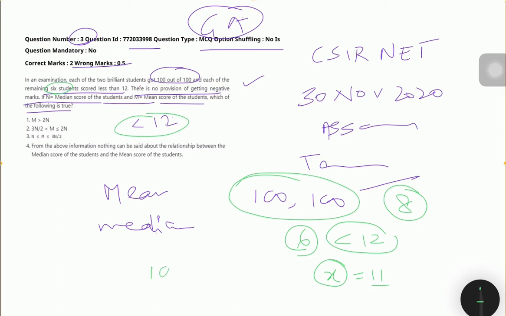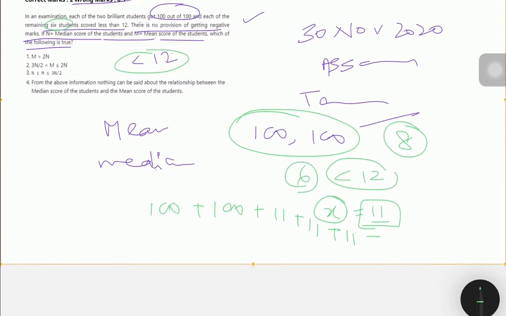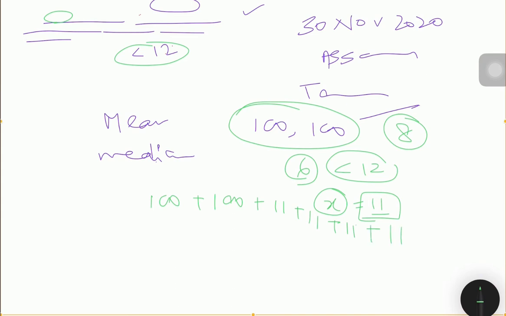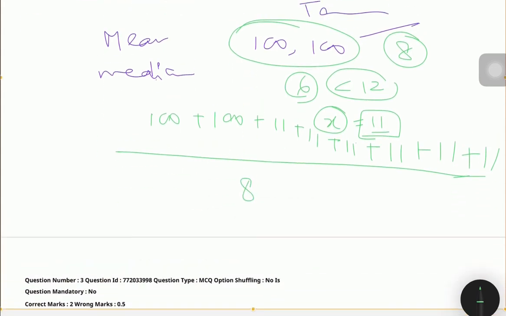So 2 students, if they scored 100 marks and suppose all of the others scored less than 12, suppose 11, and there are 6 of them, right? Like this, and total is 8. Now when you find this out, what you will get?